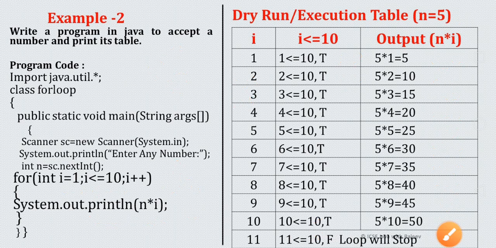Next time when I will be 11, 11 less than equal to 10, condition false, loop will terminate. So before termination, this table of 5 will be printed on the console as an output.